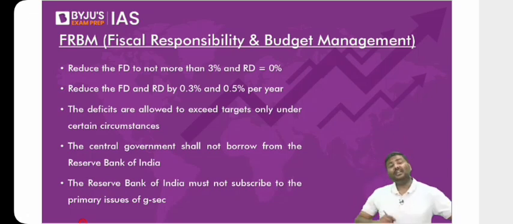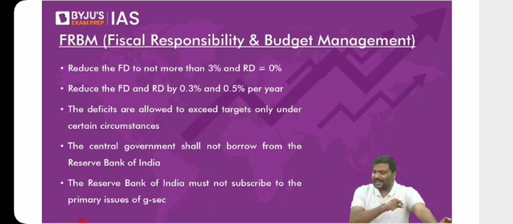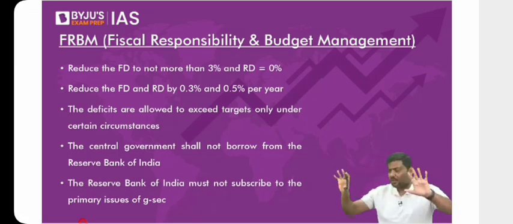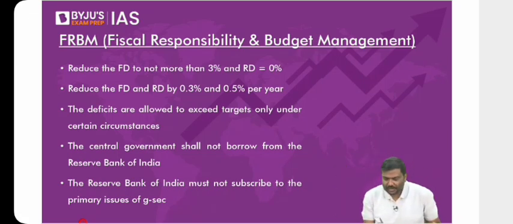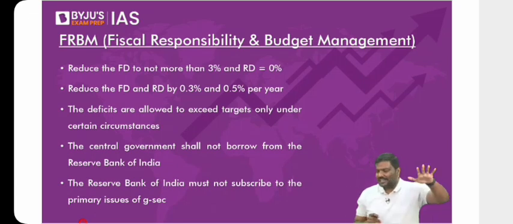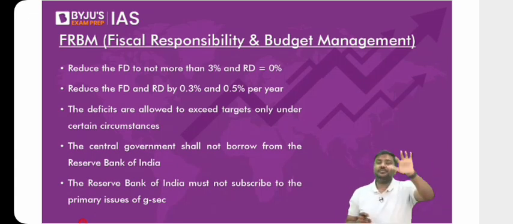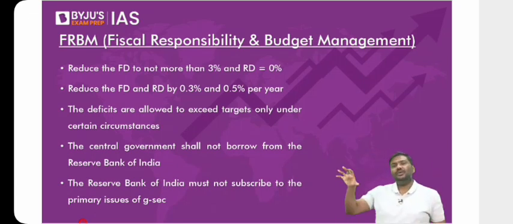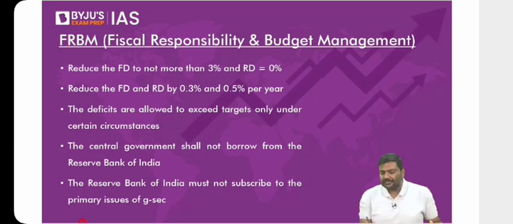How many of you think revised estimate is equal to actuals? Is there anyone who says that both are one and the same? Absolutely not. Why? We are in the month of March, 23rd March, by the way, today's date. Have we completed financial year 23? No. That is the precise reason. You have announced budget estimates. When you announced them for the current financial year, you wanted to collect income taxes worth 1 lakh crore rupees, but as of now you have collected only 88,000 crore rupees. You do not know how much money you are going to collect by the end of the financial year.